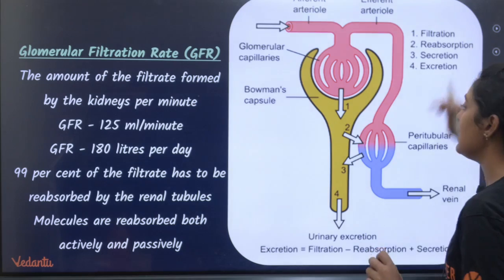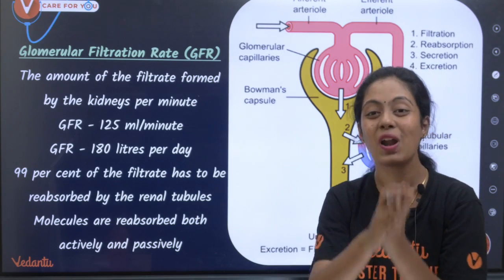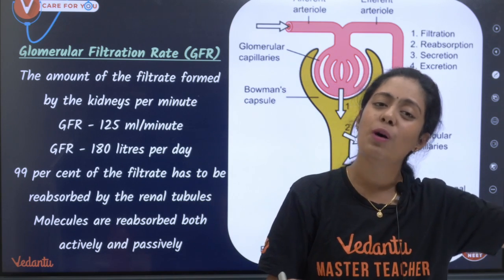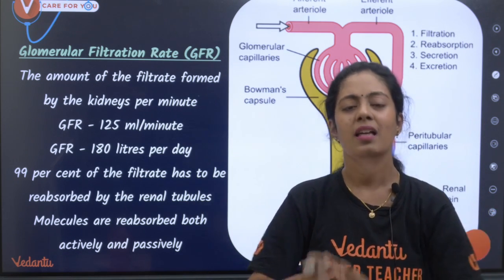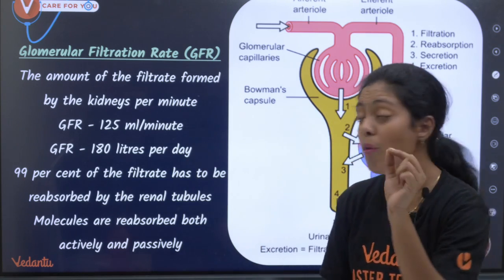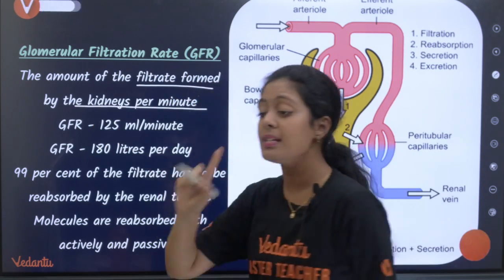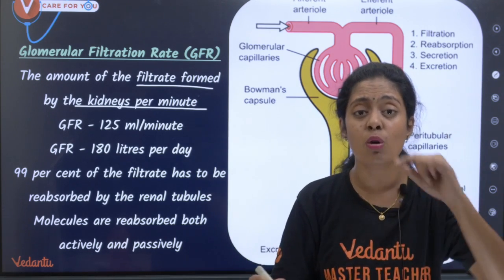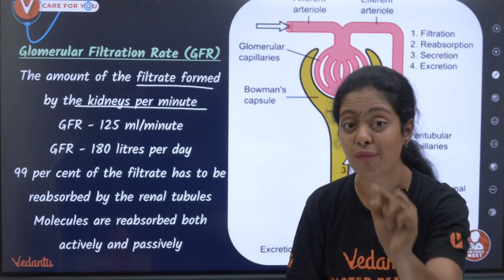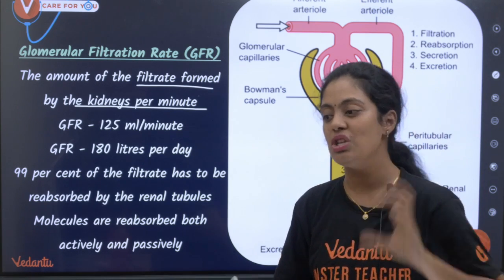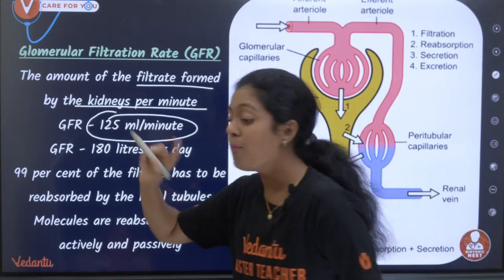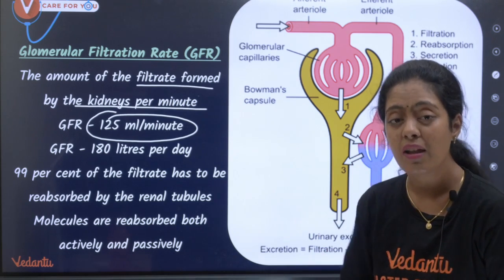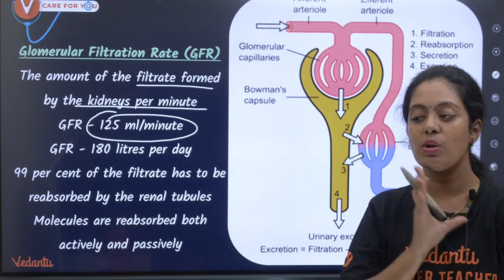Remember this. Now let's talk about GFR, glomerular filtration rate. What is rate? It is the amount of filtrate produced per minute, or per unit time, or per hour. So the amount of filtrate formed by the kidneys per minute, in this one minute that I am talking and the one minute you are watching this video, the entire GFR, not one nephron but all the nephrons of the entire kidney, will be 125 ml per minute.